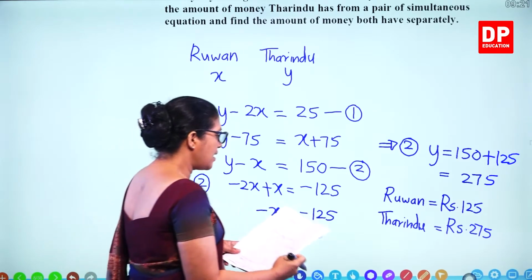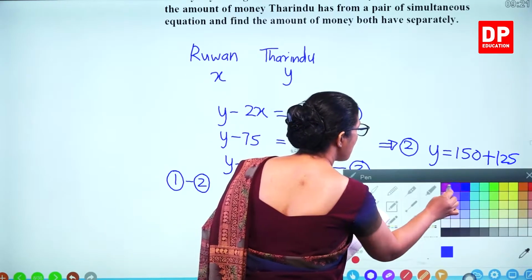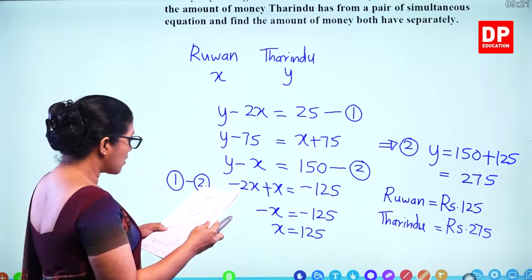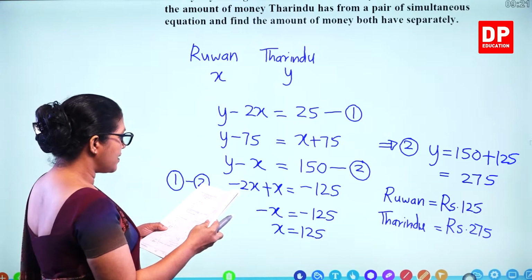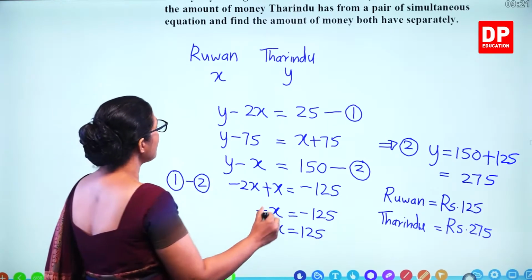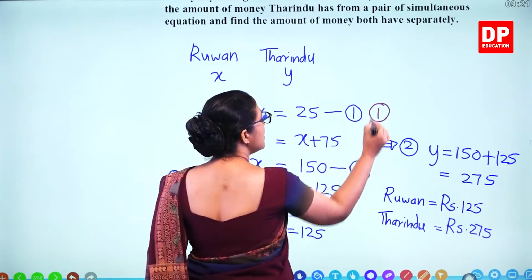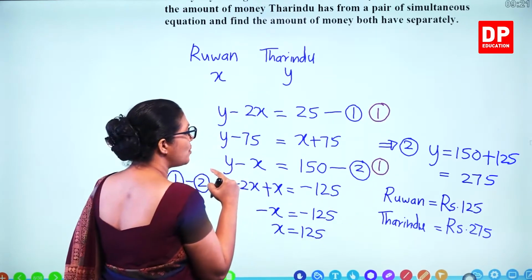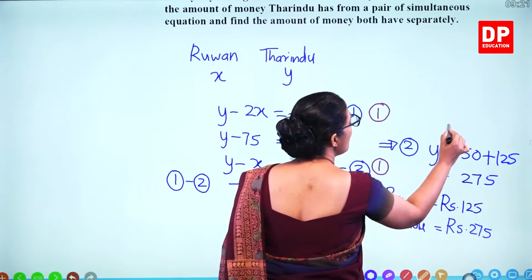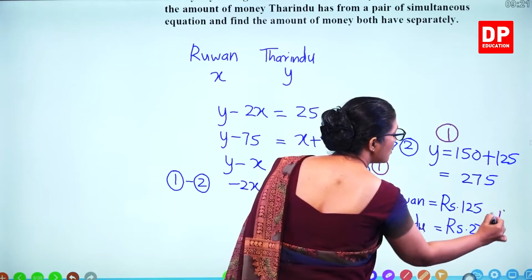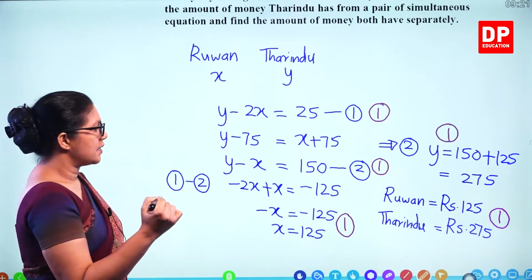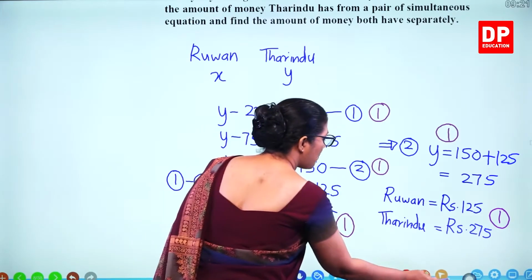So we'll see how you get all these marks. So 5 marks for the whole thing. So 275 and 125, 5 marks. So definitely you are getting 2 marks for writing down the two equations, finding x 1 mark, finding y 1 mark, and writing down separately 1 mark. So 5 marks for that. Now we'll take part B.